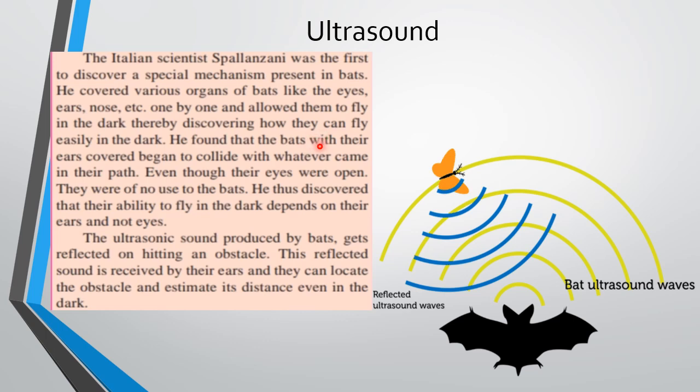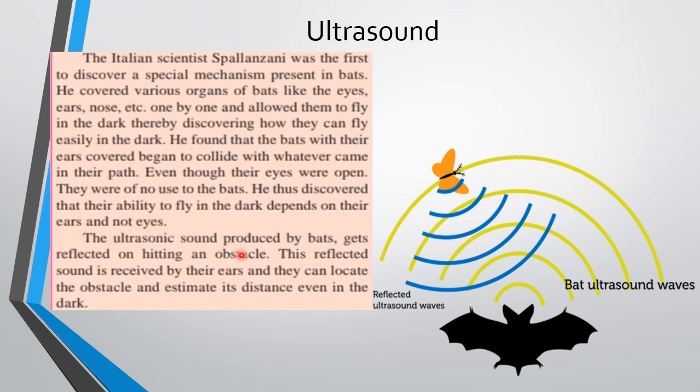So this showed that they did not use their eyes for seeing in the dark, but they used their ears. The eyes were of no use to the bats. Even though they were open, still they were colliding. He thus discovered that their ability to fly in the dark depends on their ears and not eyes.